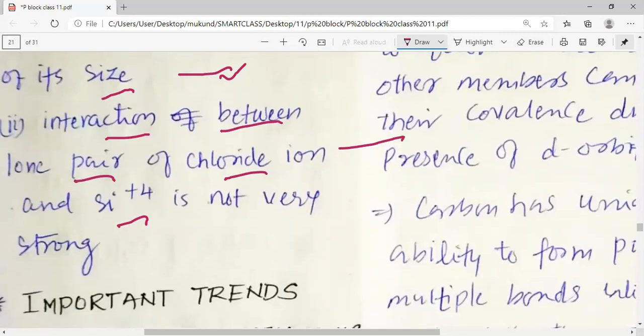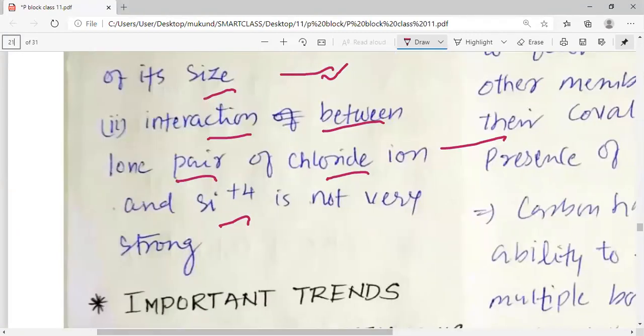So when the interaction itself is not very strong, they do not prefer to make any kind of bonding, and thus we can say that SiCl6 2- is not possible because of the weak interaction between the lone pair of chlorine and the Si 4+ ion.